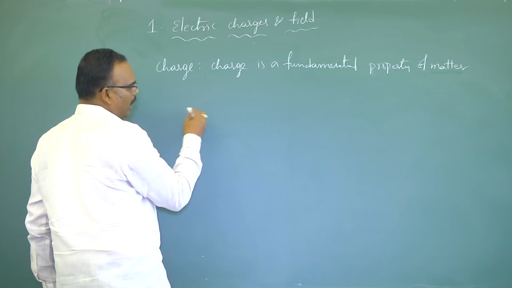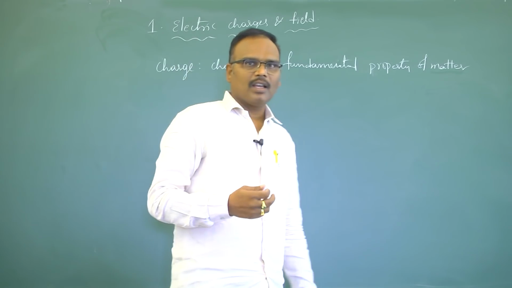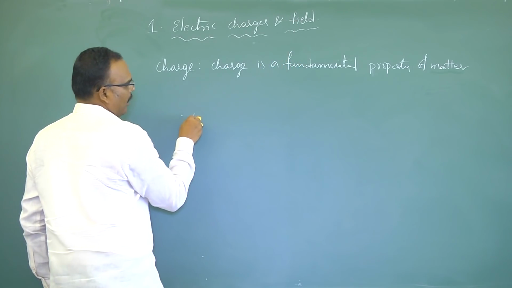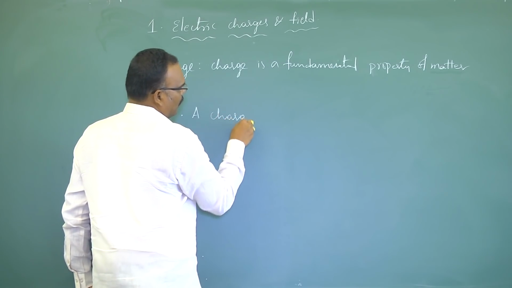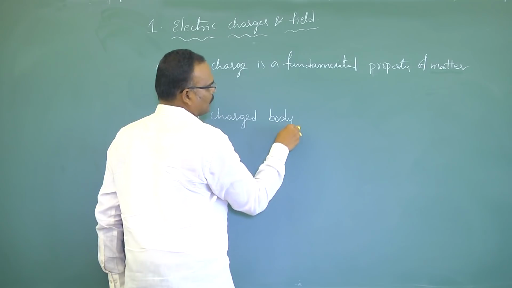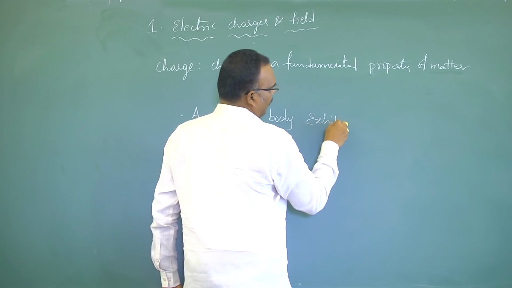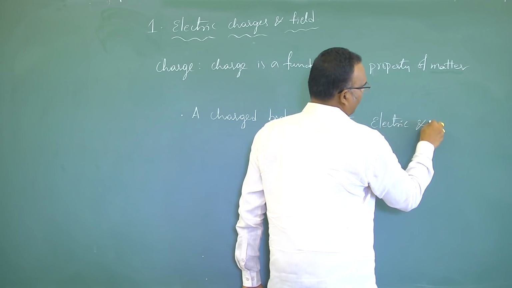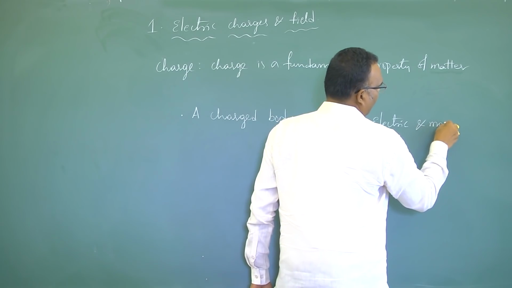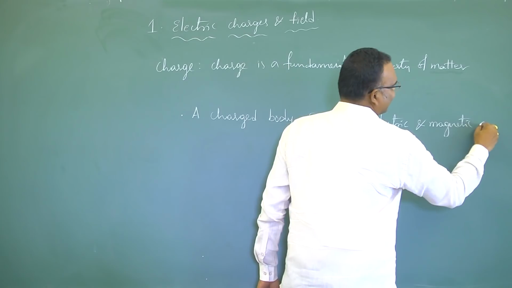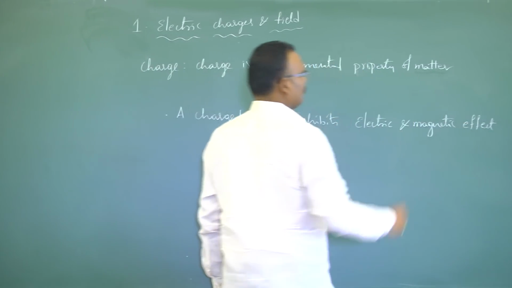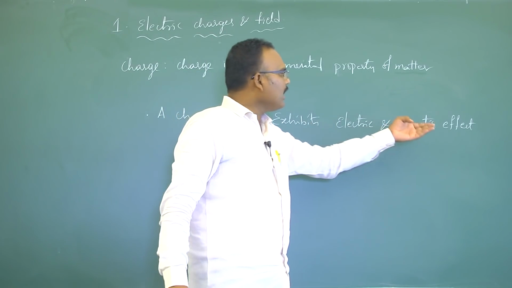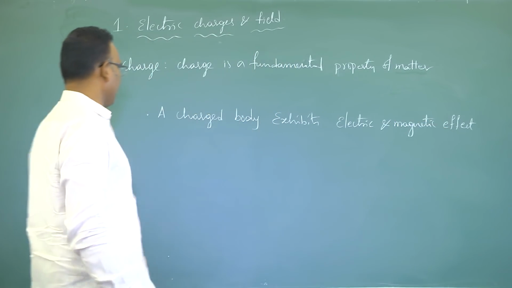If a body possesses a charge, it can produce both electric and magnetic effects. A charged body exhibits electric and magnetic effects. When a charged body exhibits electric effect and when it exhibits magnetic effects, we will see that.